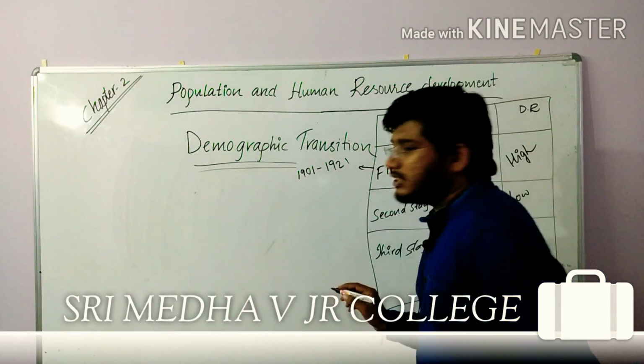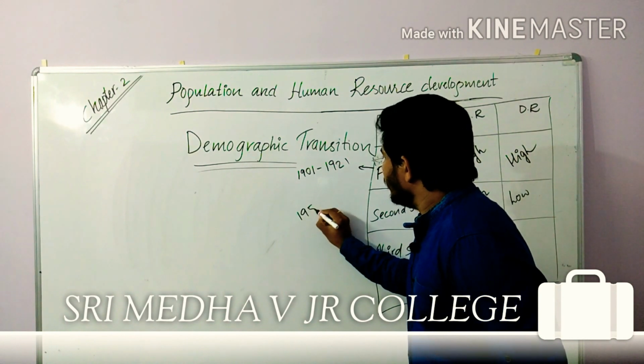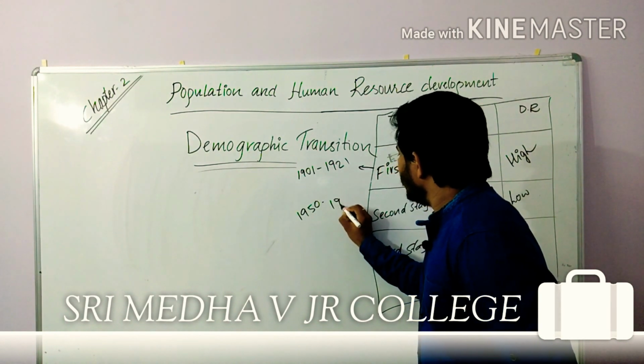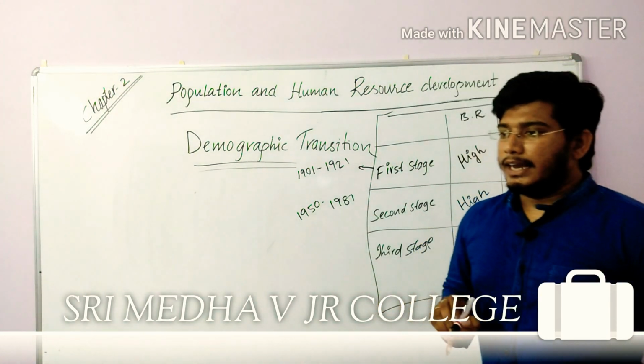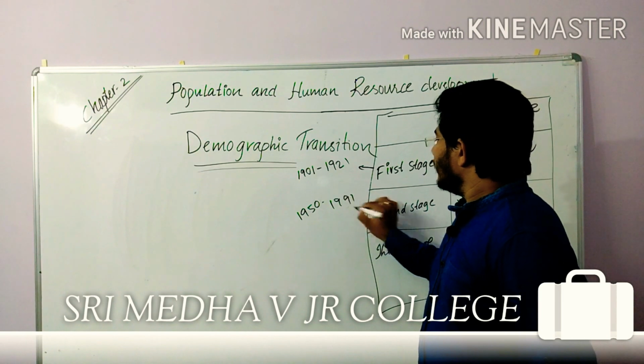This second stage is between 1950 to 1991.